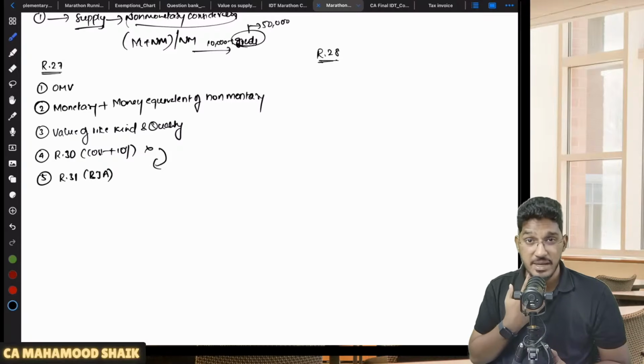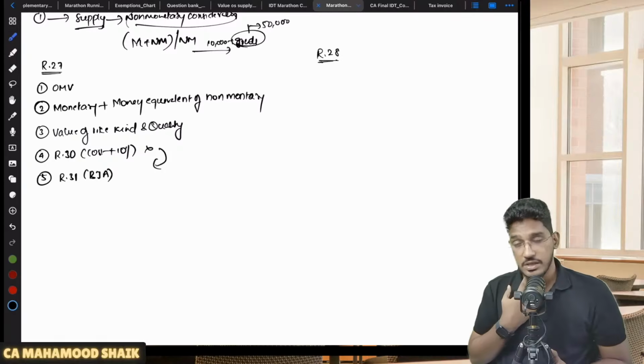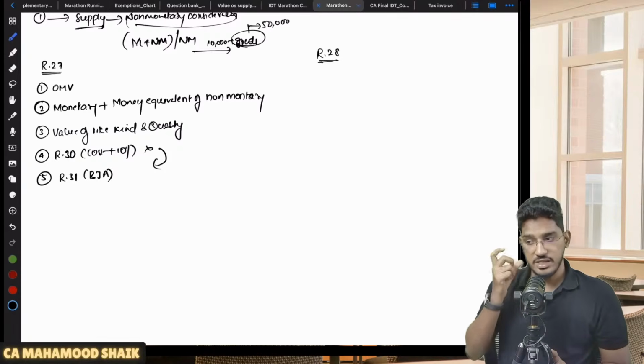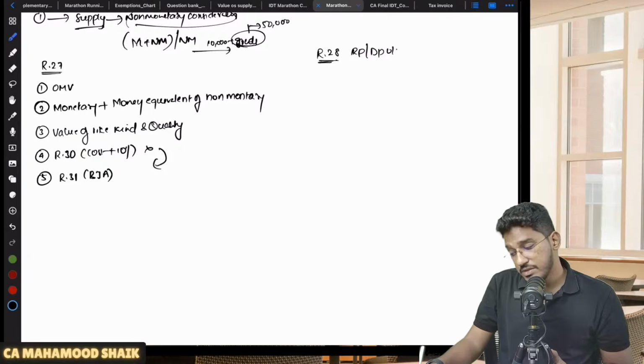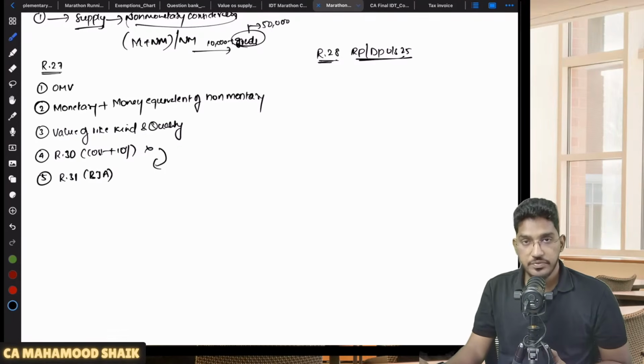Multiple registrations under the same PAN. So a registered establishment in one state, an unregistered establishment in another state. Like that, distinct persons. So in case of supply of goods or services, either between related persons or between distinct persons under section number 25, in that case you can't go by the transaction value. If the supply is happening between related persons or between distinct persons under section number 25, you can't take transaction value.